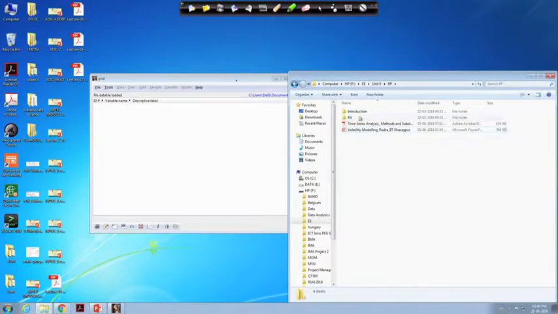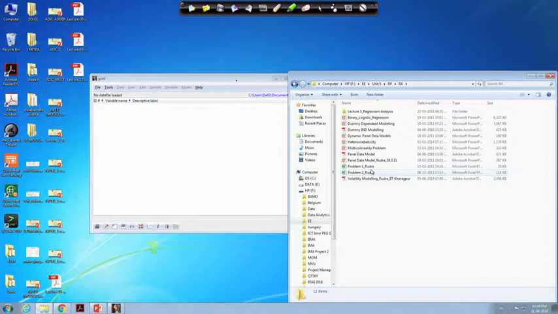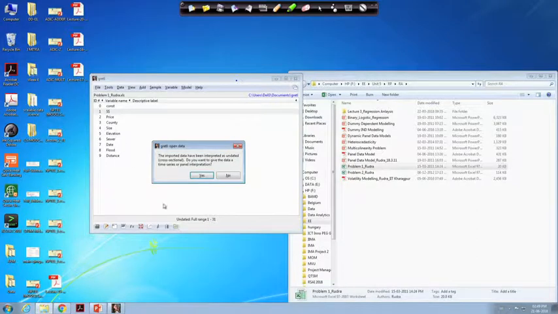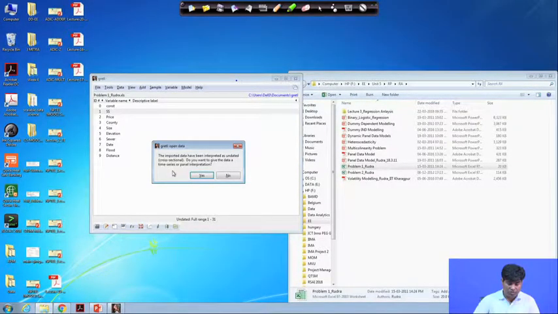So, let us say this is a menu bar, and we have here some kind of data set. I am just bringing this data set to this particular box, and the moment I bring it, the transformation will be like this. You just put OK, and the menu bar will ask you that the imported data have been interpreted as undated, and that is cross sectional. Do you want to give the data a time series or panel interpretation? What we have already discussed, this is how the message will come in the toolbar.